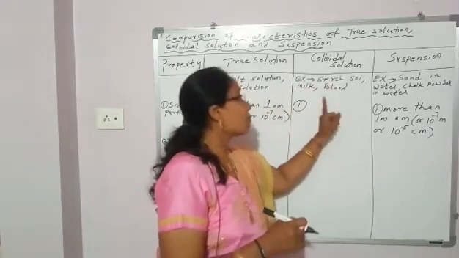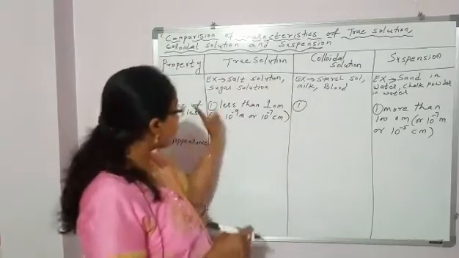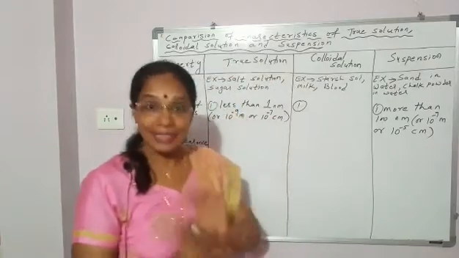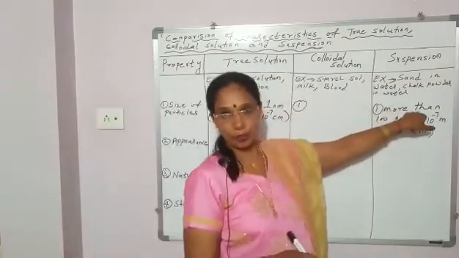So the size of particles in colloidal solution is in between those of true solution and suspension. That is, this is less than 1 nanometer, this is more than 100 nanometer.